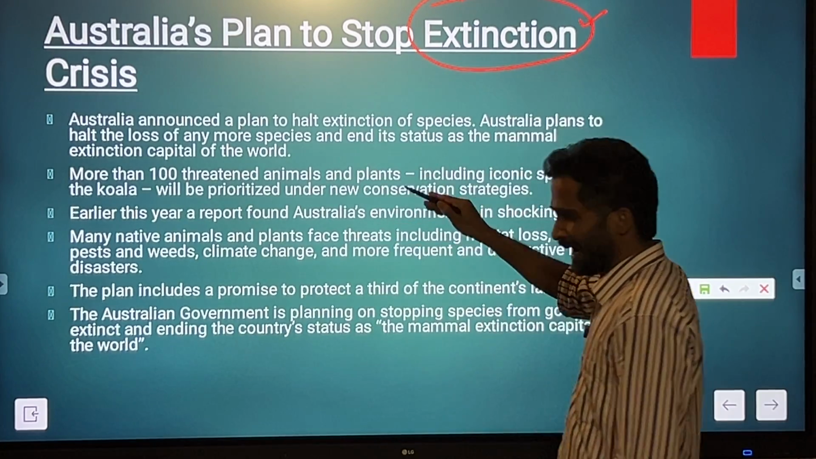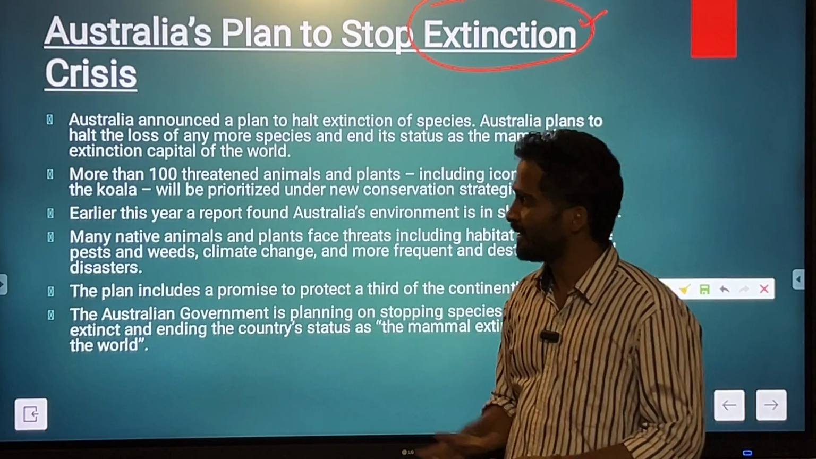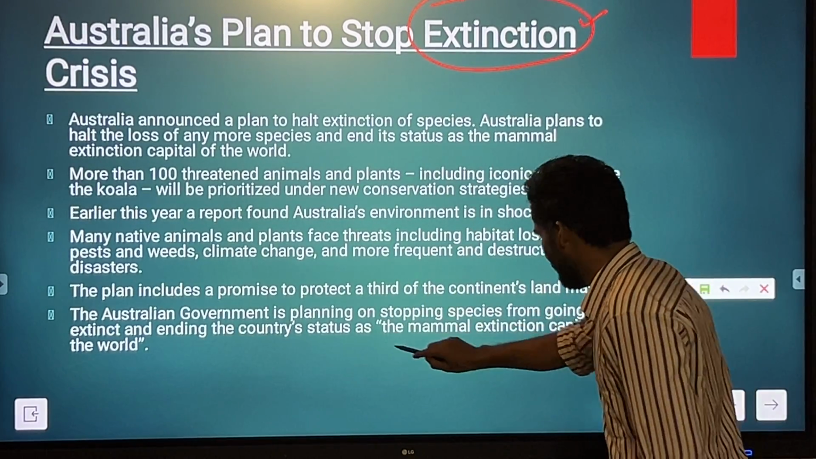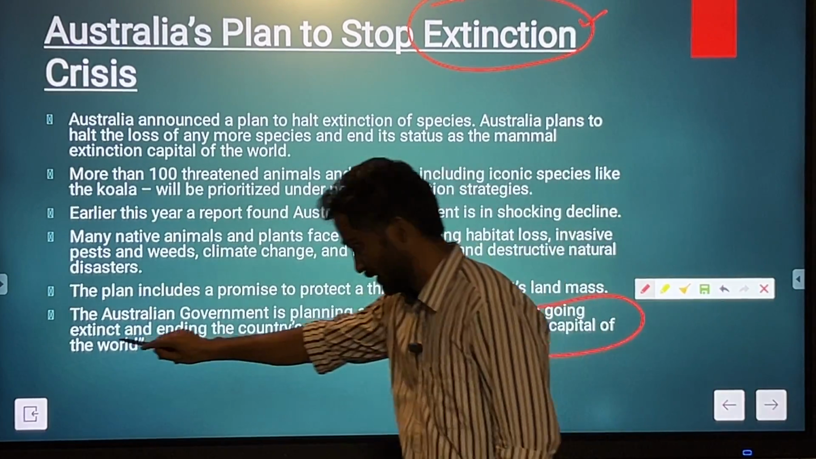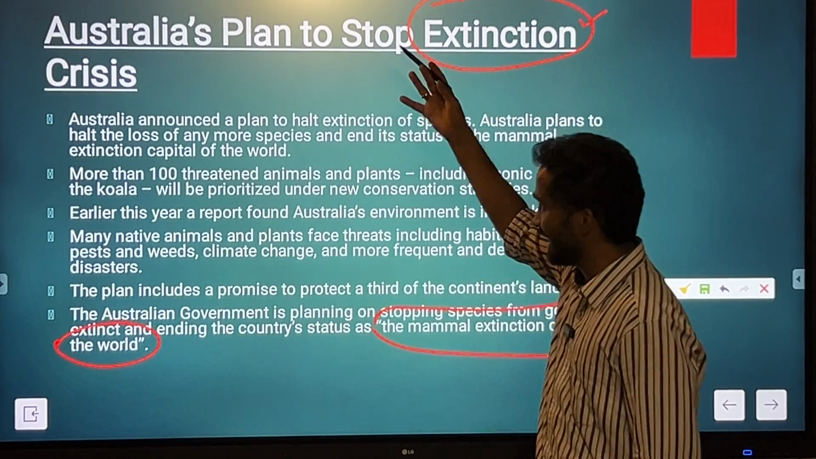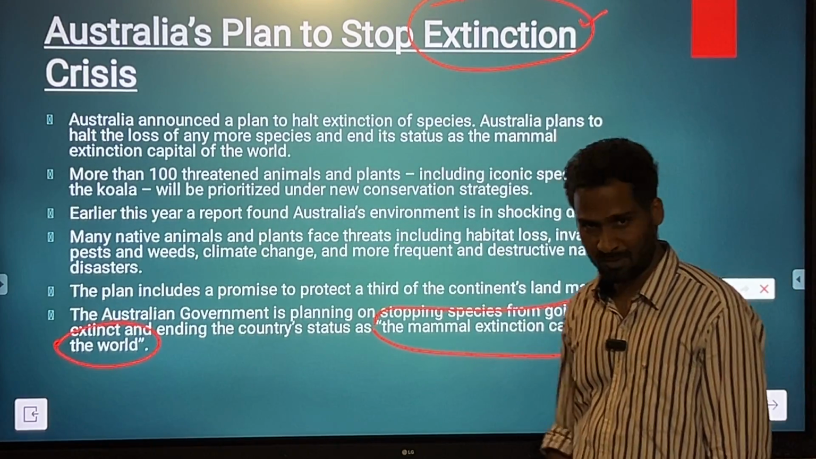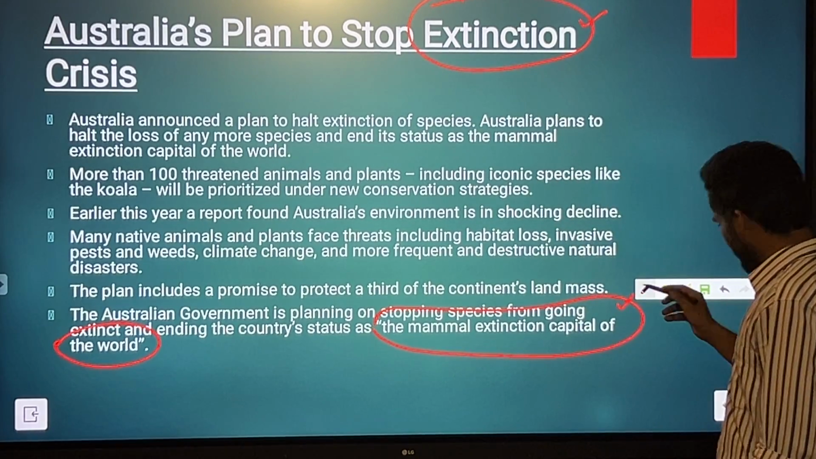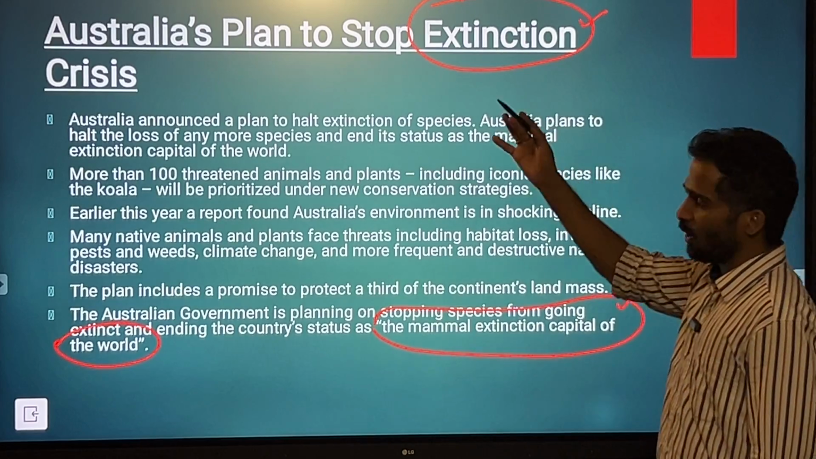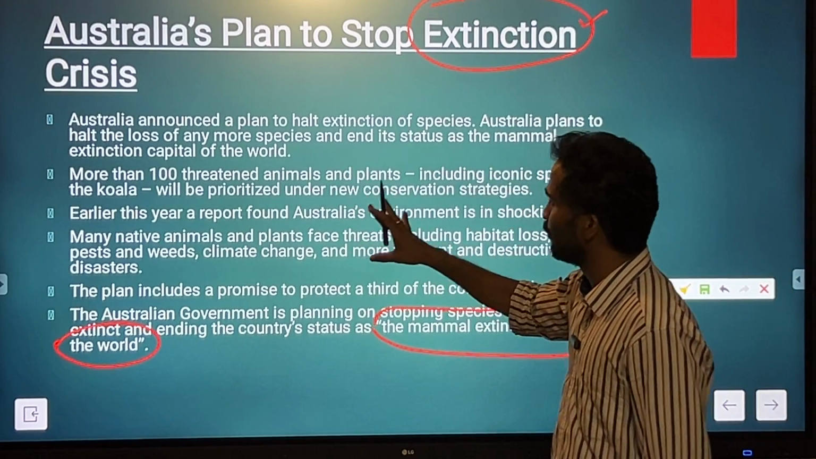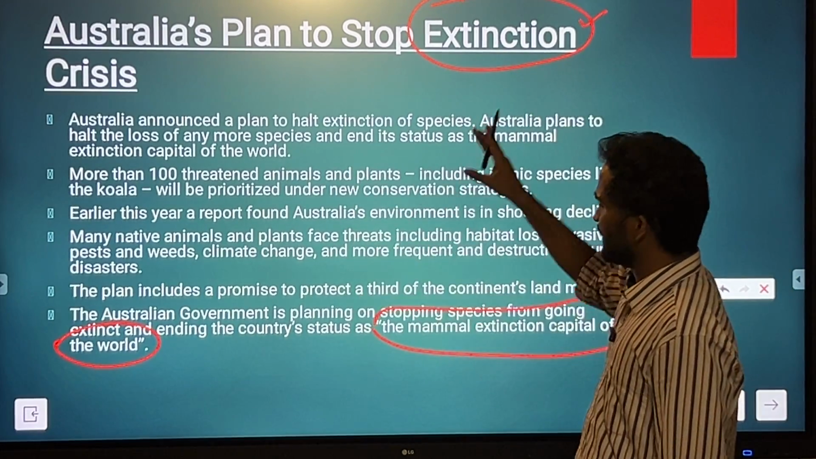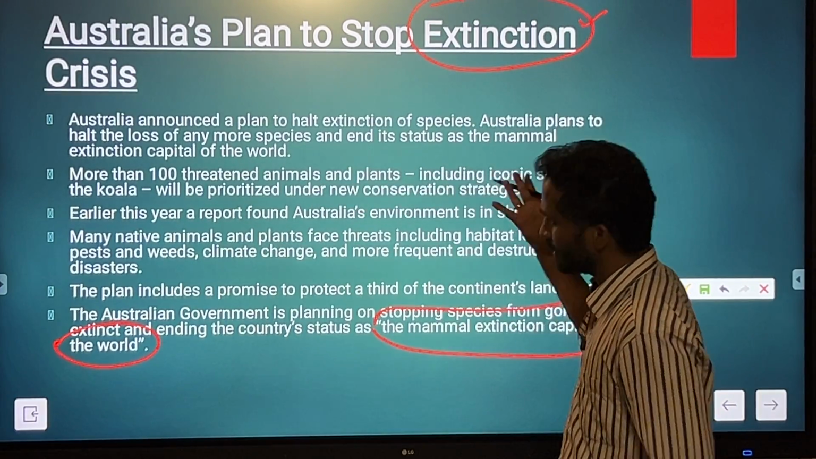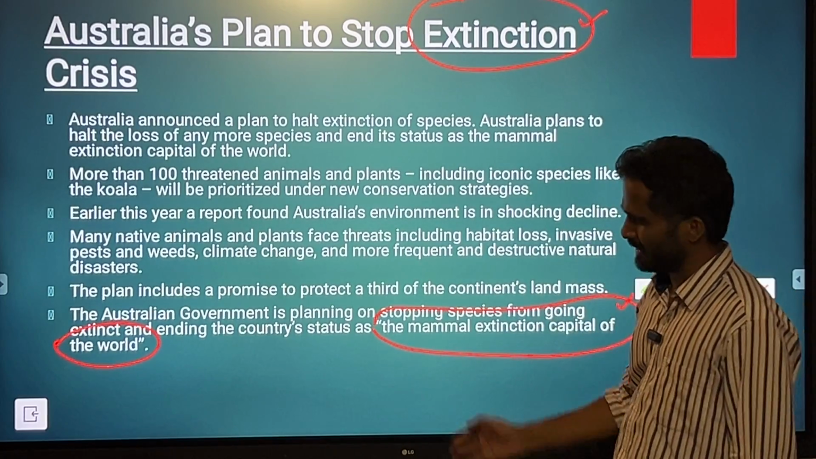So because of that, in order to deal with that problem, in fact Australia is said to be the mammal extinction capital of the world, because of this rate of extinction in Australia. So this tag has been given to Australia. Because of this, obviously the government of Australia is trying to come up with a plan in order to stop the further extinction. So let's have a look at what the government of Australia is saying.